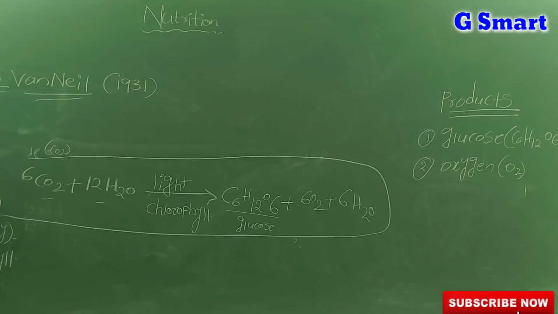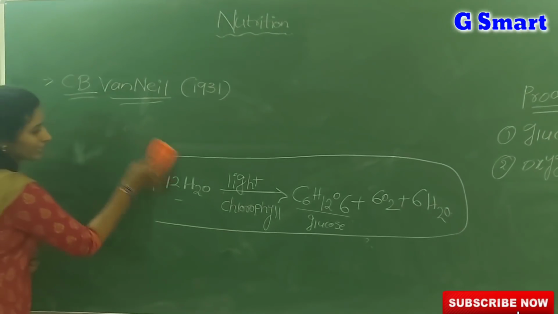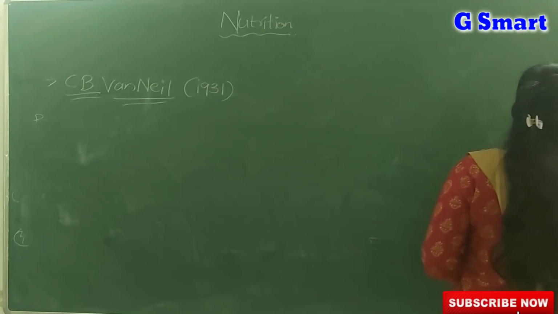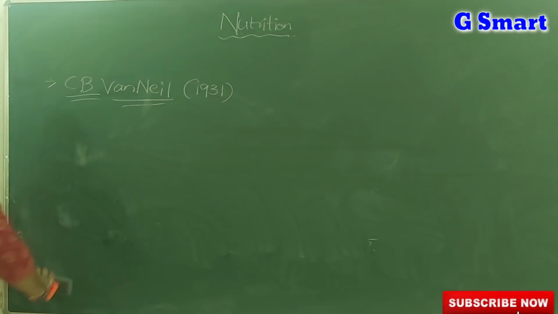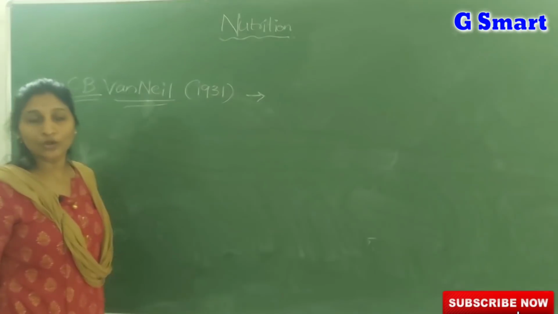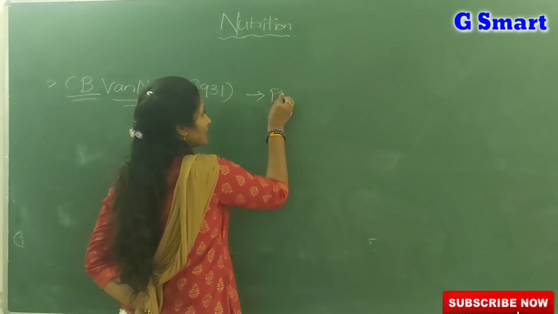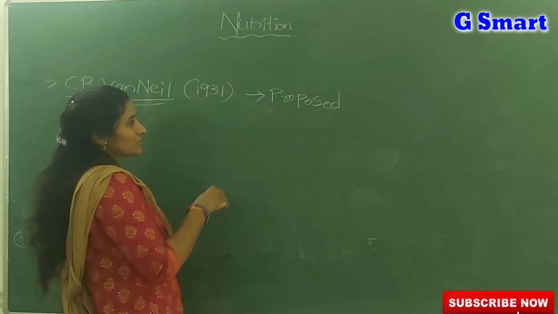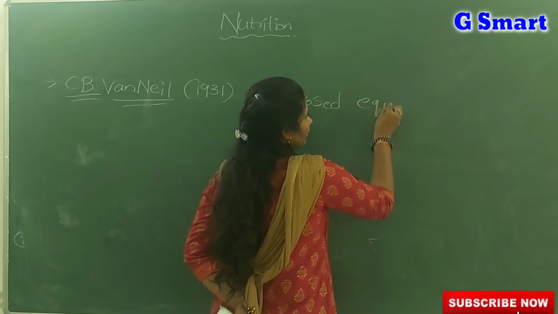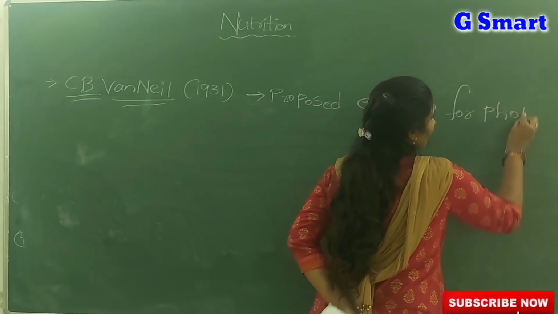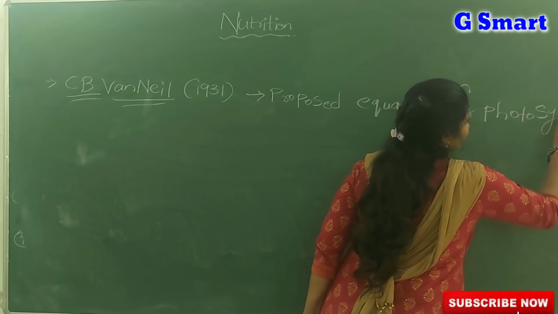After that, we are going to look at the remaining scientists in the nutrition lesson. C.B. Van Neel was the scientist I already told you about, who proposed the equation for photosynthesis. You can write notes also, of all scientists in this lesson. First one, C.B. Van Neel proposed the equation for photosynthesis.